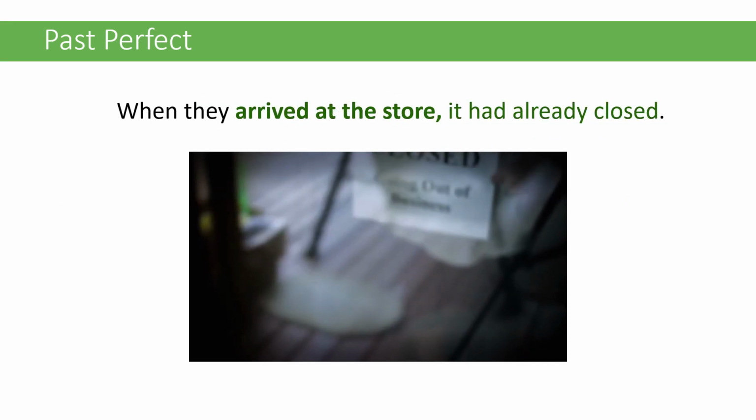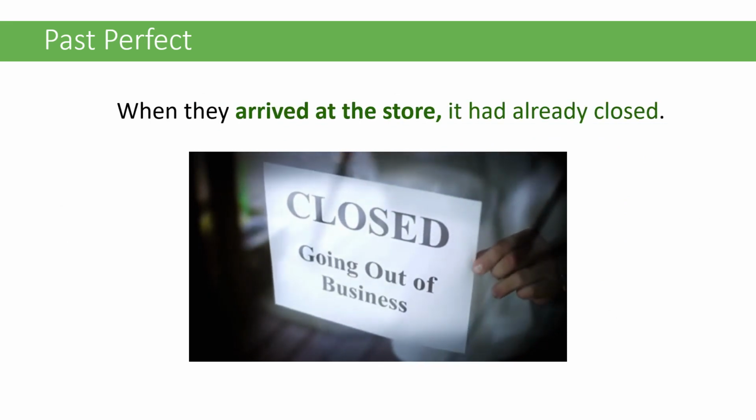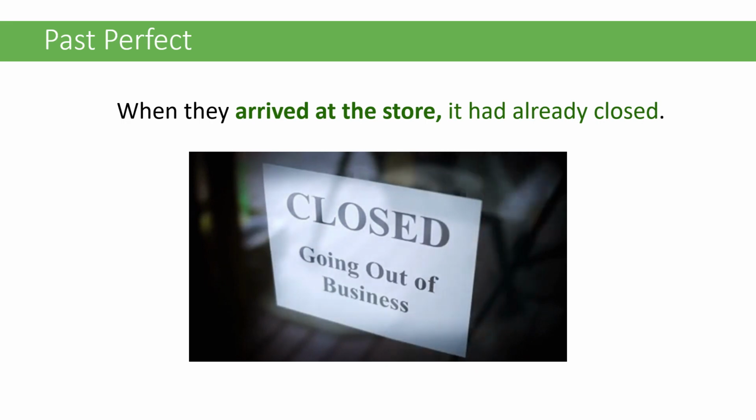When they arrived at the store, it had already closed. So when we look at this, when they arrived at the store uses the simple past. It had already closed uses the past perfect. The event that happened first is the one in the past perfect. In this case, it had already closed first, and then they arrived.